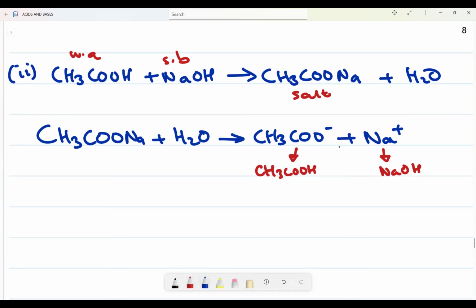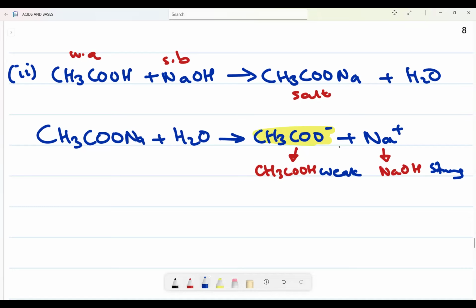NaOH. Which one comes from the weak something? This one, right? So this one comes from the weak acid. This one comes from a strong base. So I'll take the one that comes from the weak because it ionizes partially, not completely, right? So I'm going to take this one that comes from the weak. What will I do to it? I will take it.